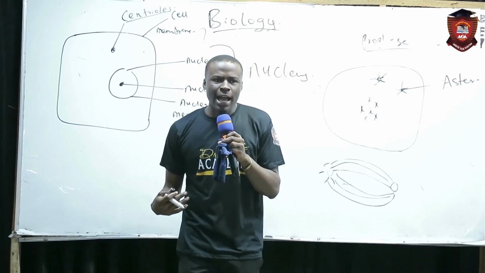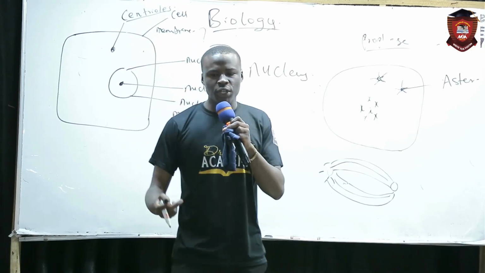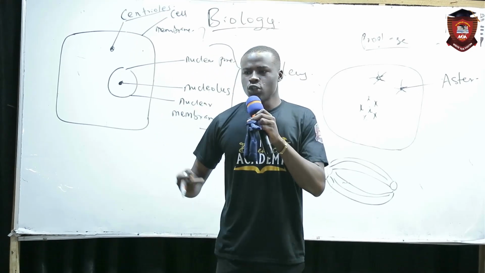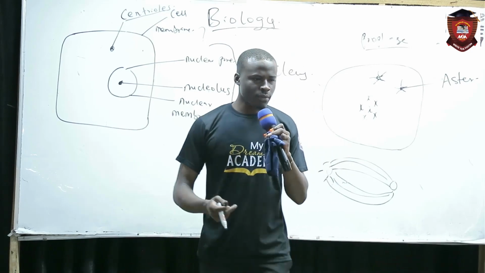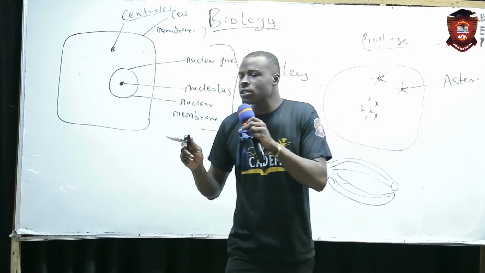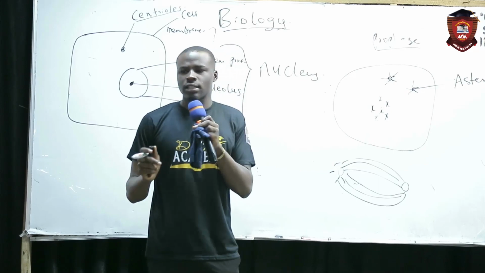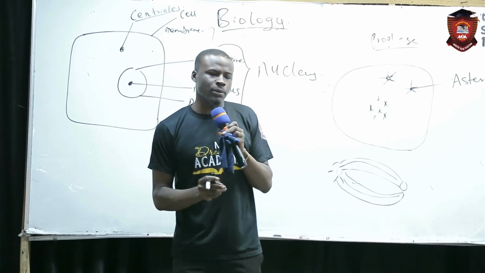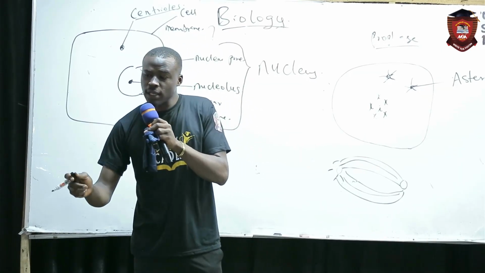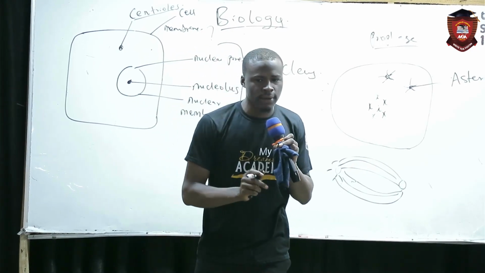If they ask you which of these happens at early prophase, formation of spindle fibers, is it true? No. But when they mention nucleus disappears, chromosomes become visible, those first things are things that happen in early prophase. So you don't need to start cramming them. Sometimes in exams, they just ask which of these occurs in prophase. So just have the mentality that anything that comes first is early.